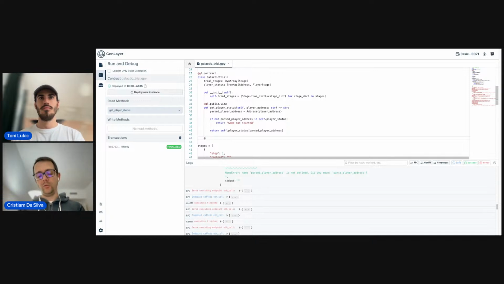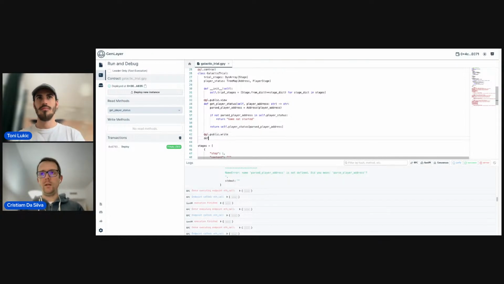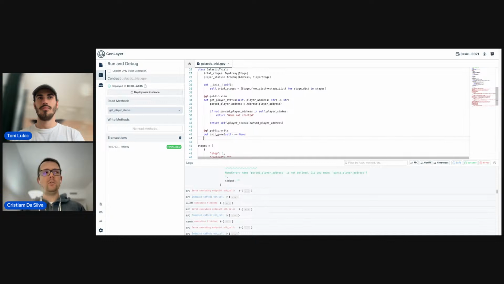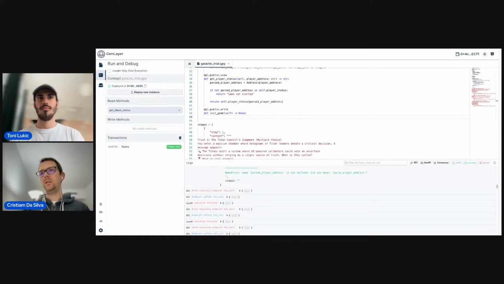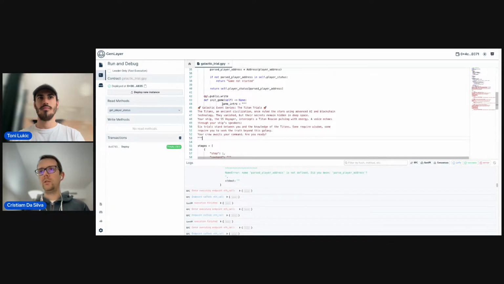In this case, it's going to initialize the game for the player. So we need to declare it as a write method. It's going to be init game, and we don't need to receive anything, nothing to return. I'm going to define a variable right here, the game intro text that I had as the stages from before. It's going to be some explanation about how to test your knowledge and to set the mood for the user.